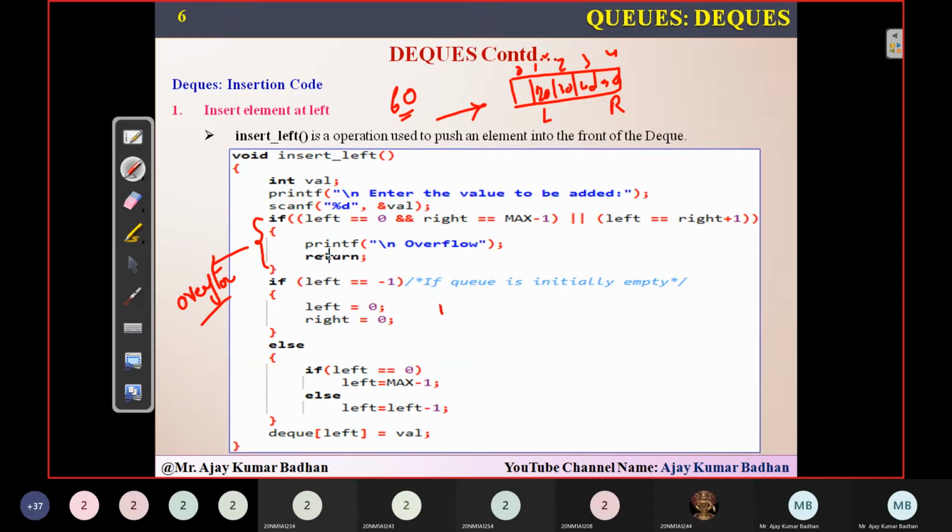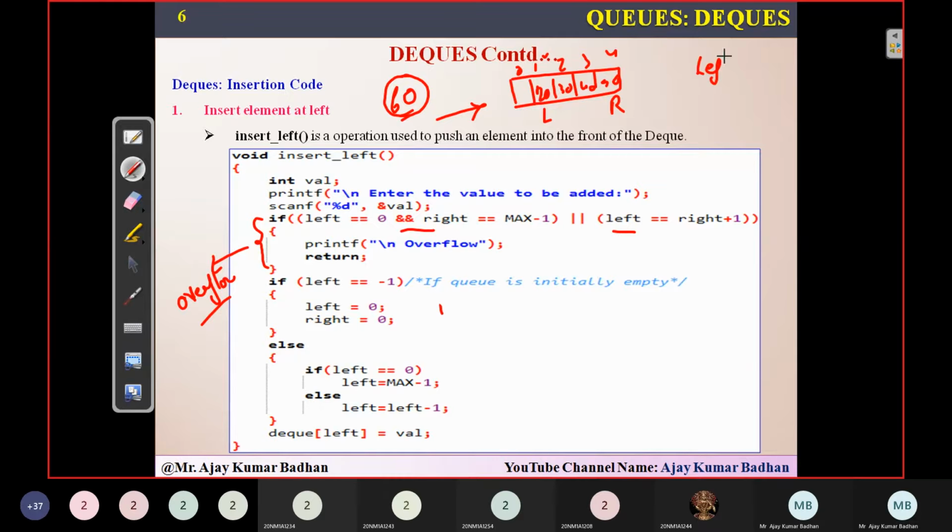We are checking that because we are inserting an element, so first we need to find out whether there is an empty space available or not. These are the conditions for that. This is similar to the circular queue that we have discussed. Then we check whether this is the first element we are inserting. Suppose I want to insert number 60. Is this the first element we are inserting? How can we check that?